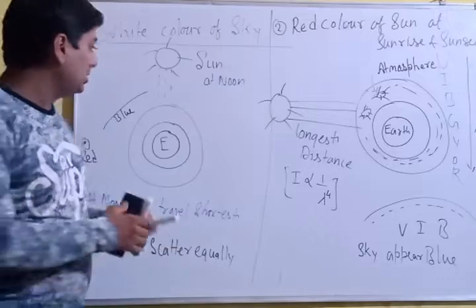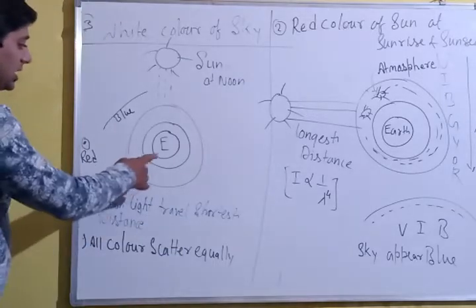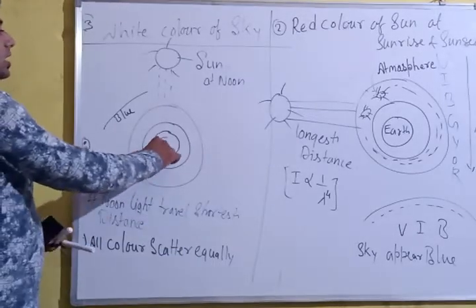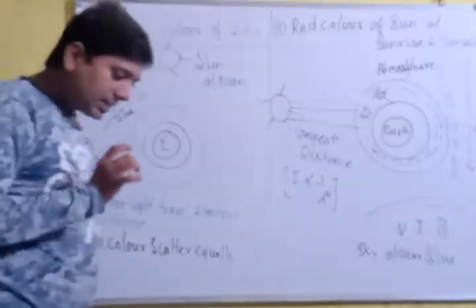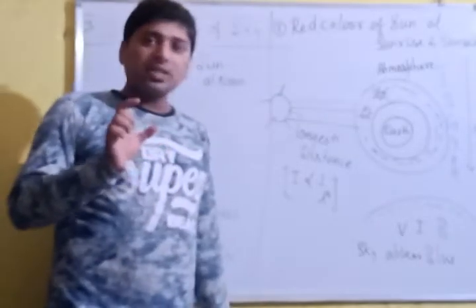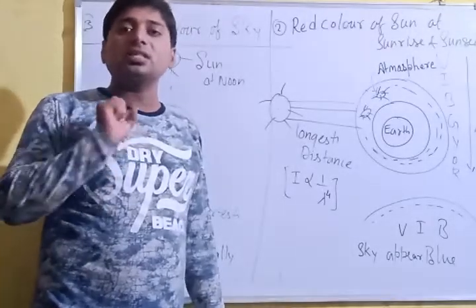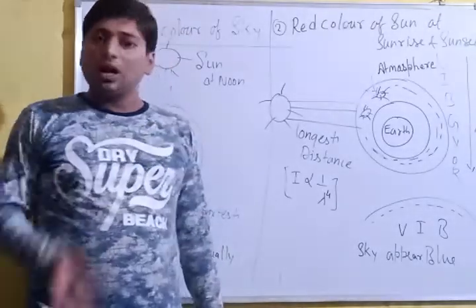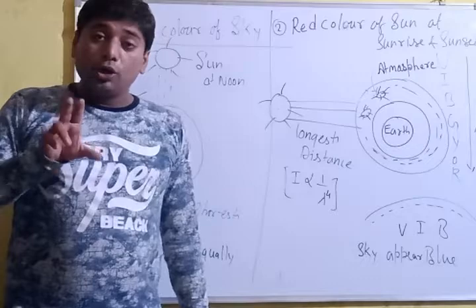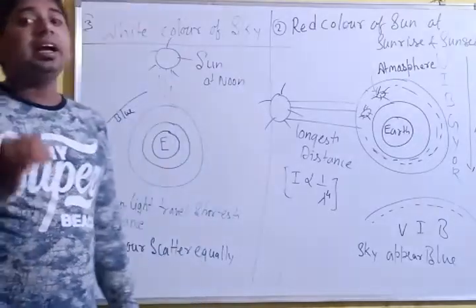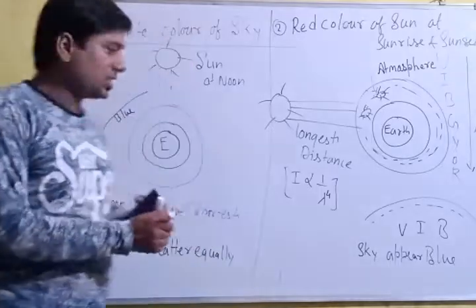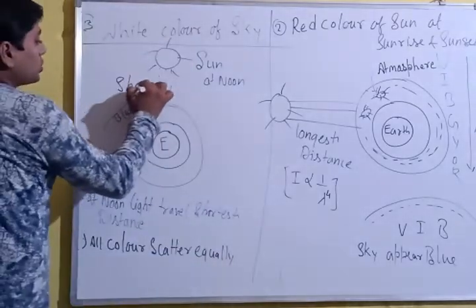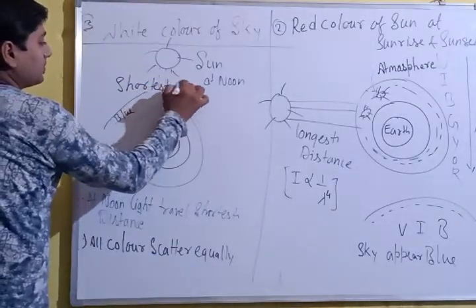So in this condition the earth and sun are in their top position, or you can say that at this condition the distance between the earth and the sun is the least compared to the other two cases. Due to this, the light ray has to travel the shortest distance.